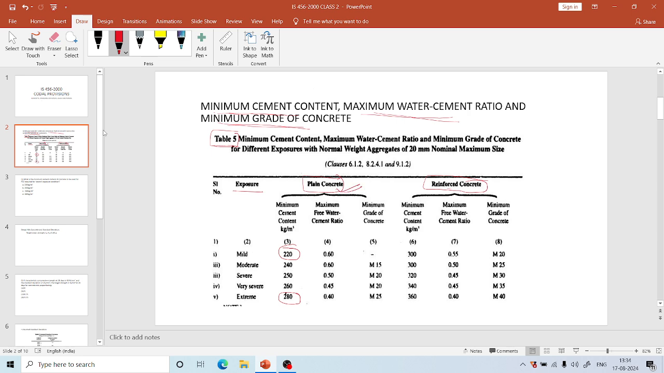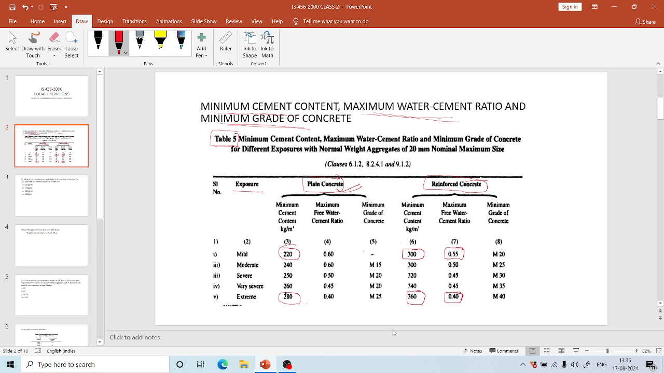And for reinforced concrete, this is very important. For mild exposure conditions it is 300 kg per meter cube, and for extreme conditions it is 360 kg per meter cube. And here maximum free water cement ratio is 0.55, and it should not be greater than this in mild exposure conditions, and in extreme cases it should be 0.4. And this is very important.